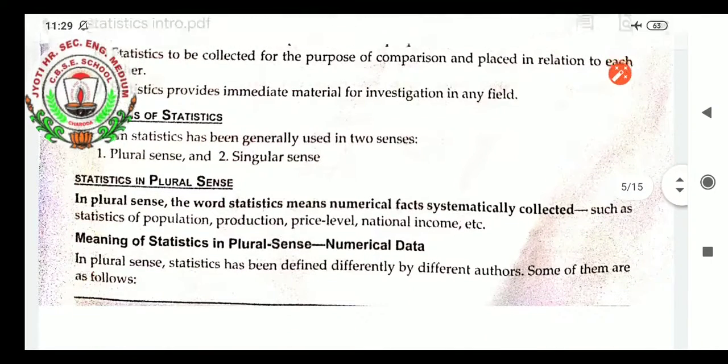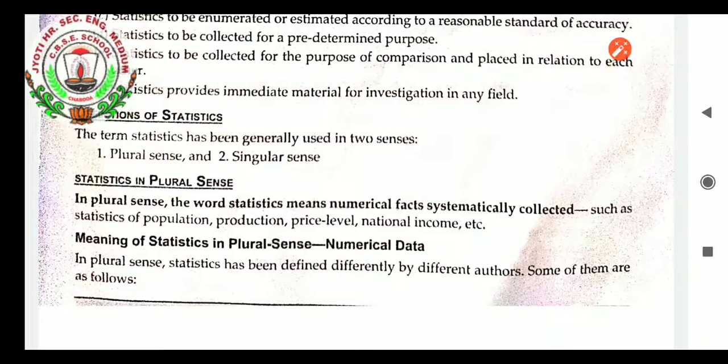Okay. Statistics in the plural sense, when we talk, students, the word statistics means numerical facts, figures, etc. systematically collected so as to make statistics of population, production, price level, national income, etc. The various studies, the objective, price level, national income, production, that is known as plural sense. When for a particular topic we collect the data and make calculations related to that particular objective, it is known as plural sense.